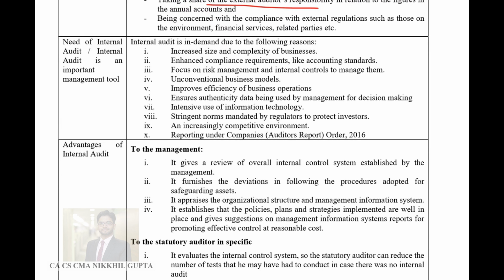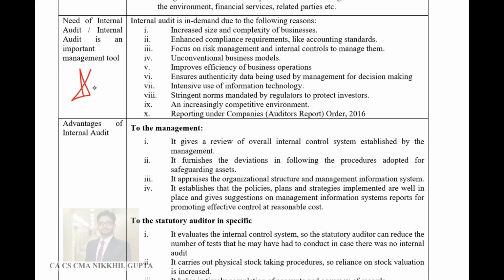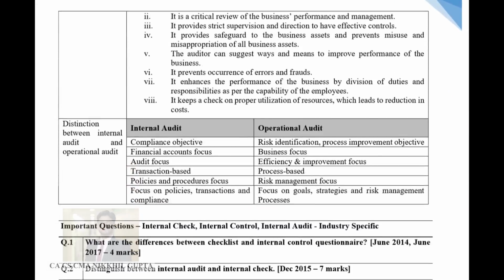Now, what is the need of internal audit? This is a very easy topic, so I leave this topic to you, but it is important. Please read both these topics. These are important topics. What are the advantages of internal audit? What is the benefit of internal audit? And what is the need for internal audit? These are quite similar to each other.